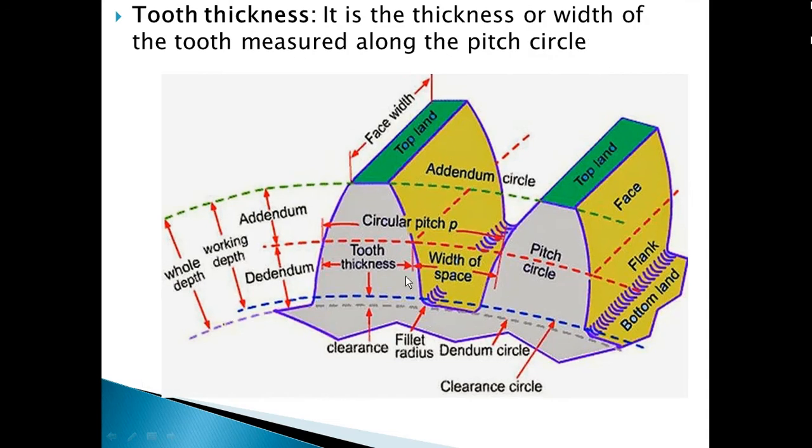Tooth thickness. Tooth thickness is the distance measured along the pitch circle from one point to another, or you can say it is the width of the tooth. If I consider one point on the pitch circle, then up to this point, this total width is called the tooth thickness. You can't consider the width at the top of the tooth or at the bottom of the tooth. While measuring the tooth thickness, we have to measure it along the pitch circle only.